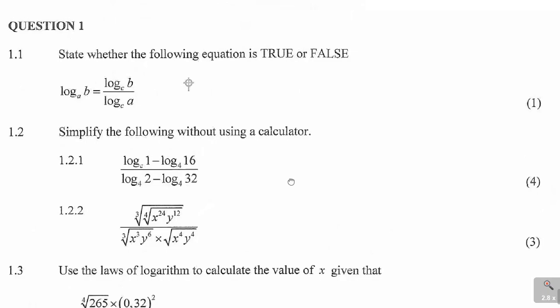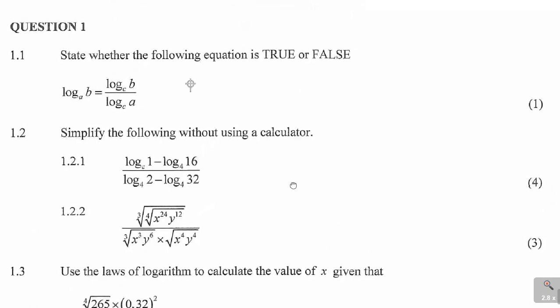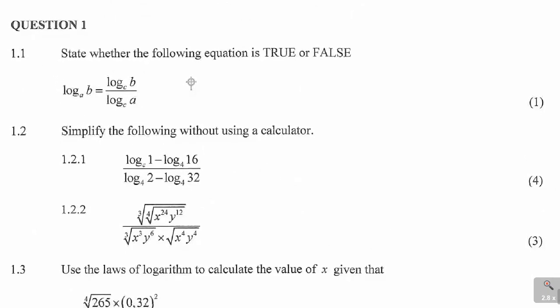So this was question number 1, and it says state whether the following equation is true or false. As you can see, it was 1 mark, and I'm just going to work on it directly from here.